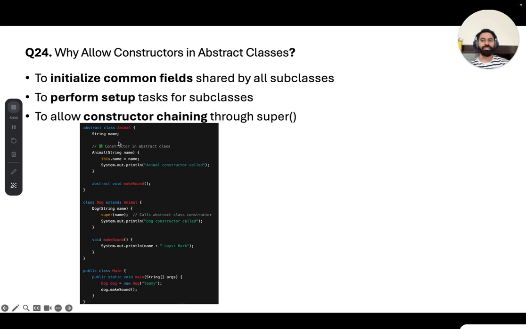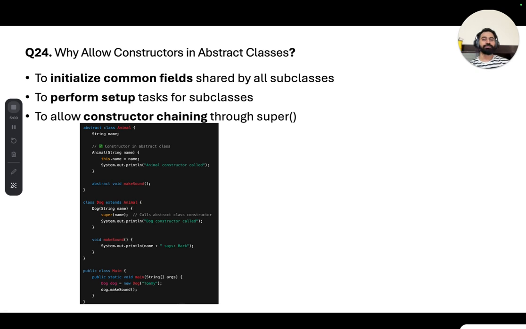This Animal is an abstract class where name is a variable, and this abstract class Animal has one constructor with a string name as a parameter, which we are assigning here. And then we have makeSound as an abstract method. Now there is a Dog class which extends Animal, so Dog is a subclass and abstract Animal is a parent class.